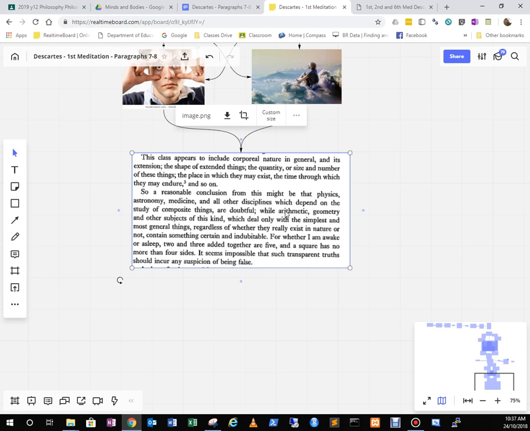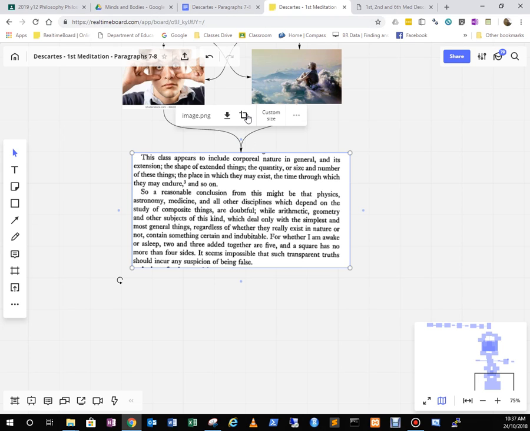So here he basically says, if you look at shape, time, space, you could understand how objects behave using physics, but maybe physics is just too broad. It's such a broad philosophical system. What's really going on is you need arithmetic and geometry and other simpler subjects to understand physics, which then helps you understand this class of objects. So the a priori truths probably revolve around arithmetic, geometry, and other subjects of this kind, like logic. So take a note, and you can see he's just saying these a prioris underpin the class that appears between dreams and the waking world, and maybe they're undoubtable.